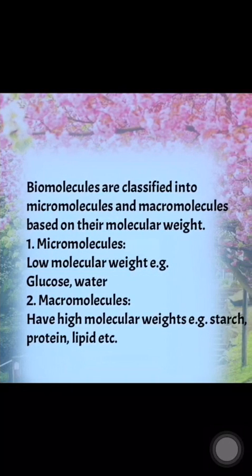Then second part of this question was how biomolecules are classified. So biomolecules are classified into micromolecules and macromolecules based on their molecular weight. What it means is how much weight each molecule has. If these are micromolecules, that means they have low molecular weight, for example glucose, water, etc. Whereas when we are talking about macromolecules, those have high molecular weight, for example starch, protein and lipid, etc.